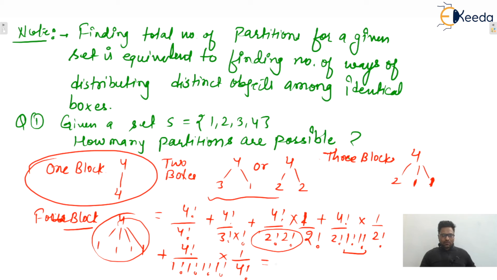So if we count all these, it will be 1 plus 7 plus 6 plus 1. So 15 will be the correct answer. I hope this one is clear to everyone, isn't it? So in this manner, you can count the total number of partitions for a given set. I hope this one is clear to everyone.